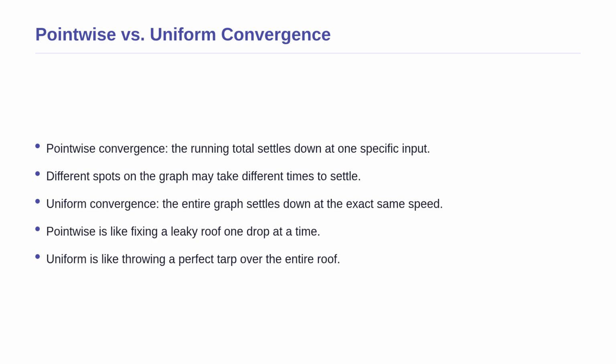Uniform convergence is a much stronger, better condition. It means the entire running total graph settles down to the final graph at the exact same speed, everywhere, all at once. Think of pointwise convergence like fixing a leaky roof one specific drop at a time, whereas uniform convergence is like throwing a giant, perfect tarp over the entire roof in one smooth motion.